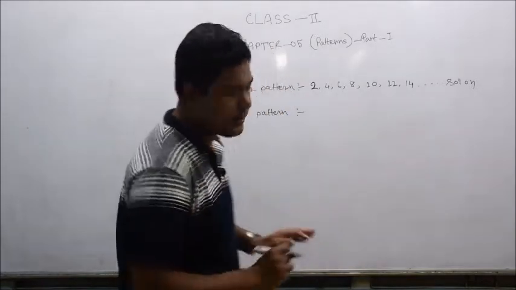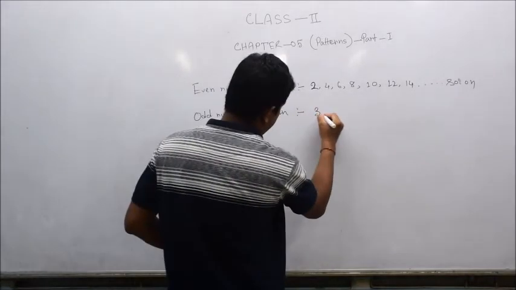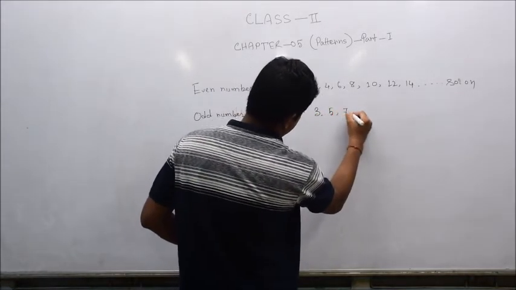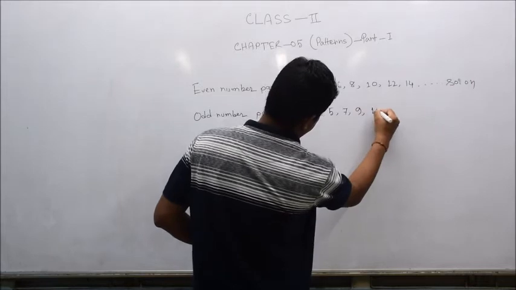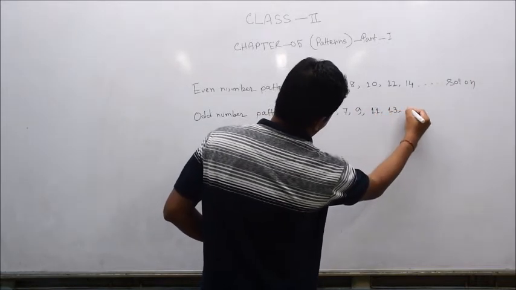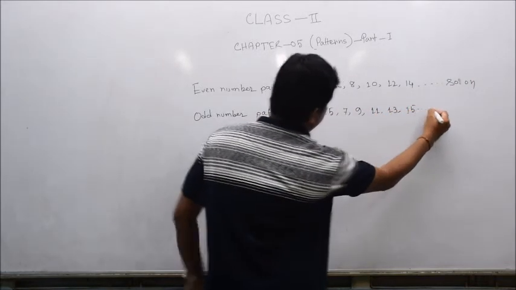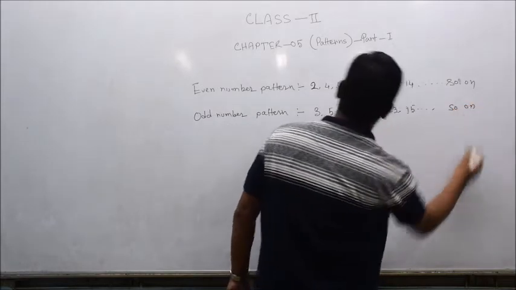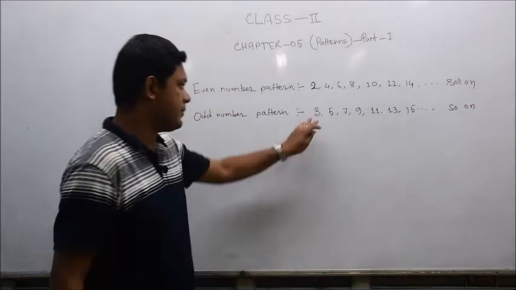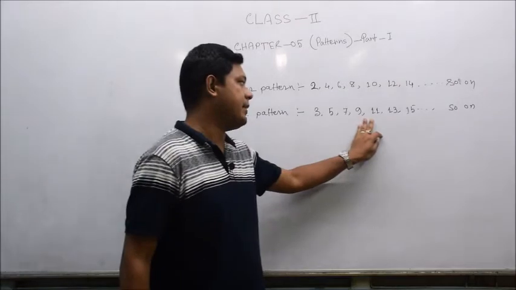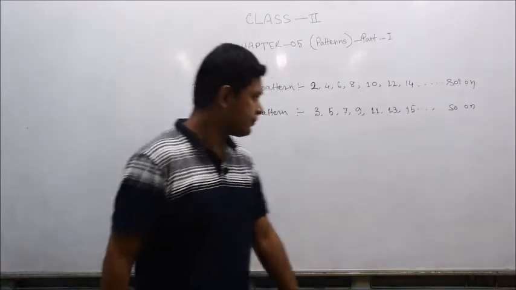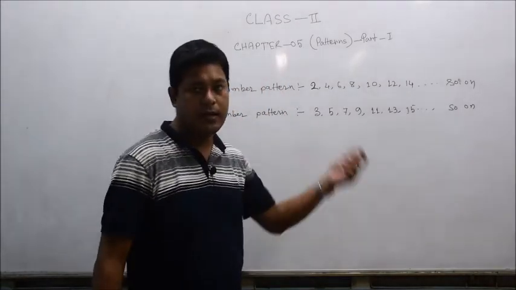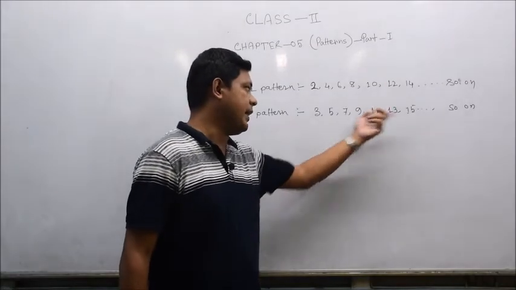So an odd number pattern, for example: 3, 5, 7, 9, 11, 13, 15, and so on. It is an example of an odd number pattern. Here you have seen 3, 5, 7, 9, 11, 13, 15, because 3 is not divisible by 2. Similarly 5, 7, 9, 11.